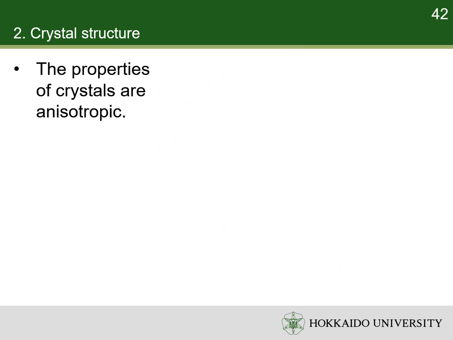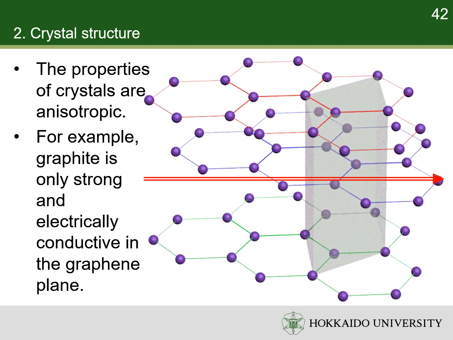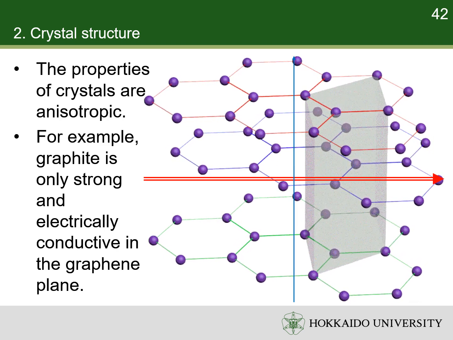Crystals have certain special properties related to the anisotropy of the crystal, i.e., the lack of rotational symmetry in its atomic arrangement. For example, graphite crystals consist of a stack of graphene sheets. Although each individual sheet is mechanically very strong, the sheets are rather loosely bound to each other. Therefore, the mechanical strength of the material is quite different depending on the direction of stress.